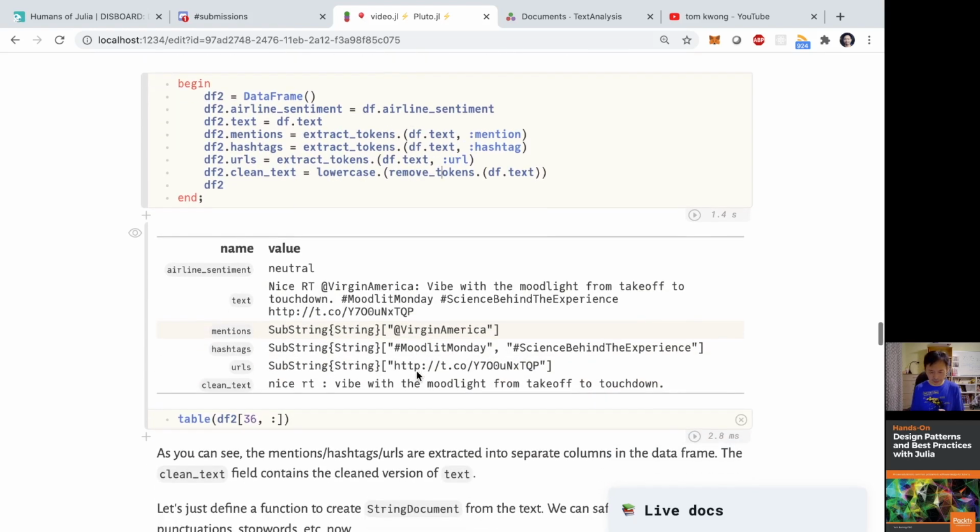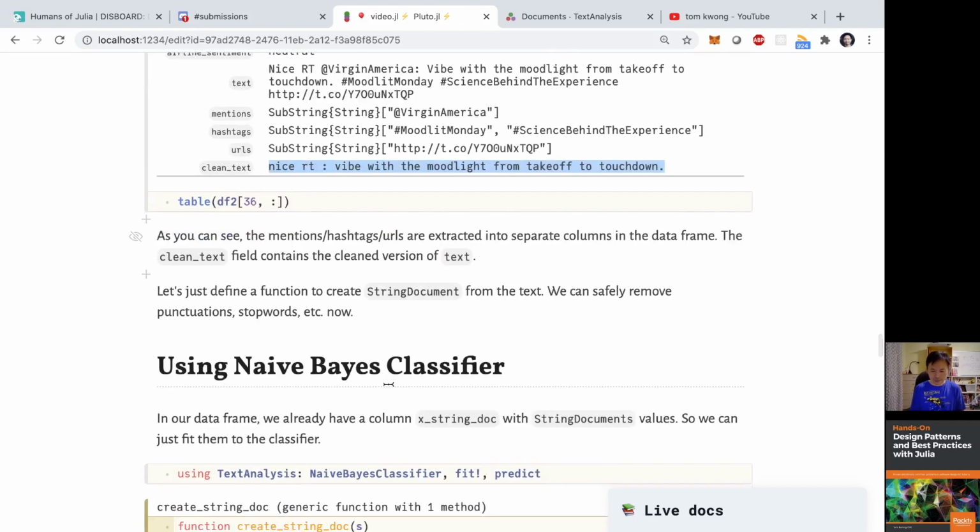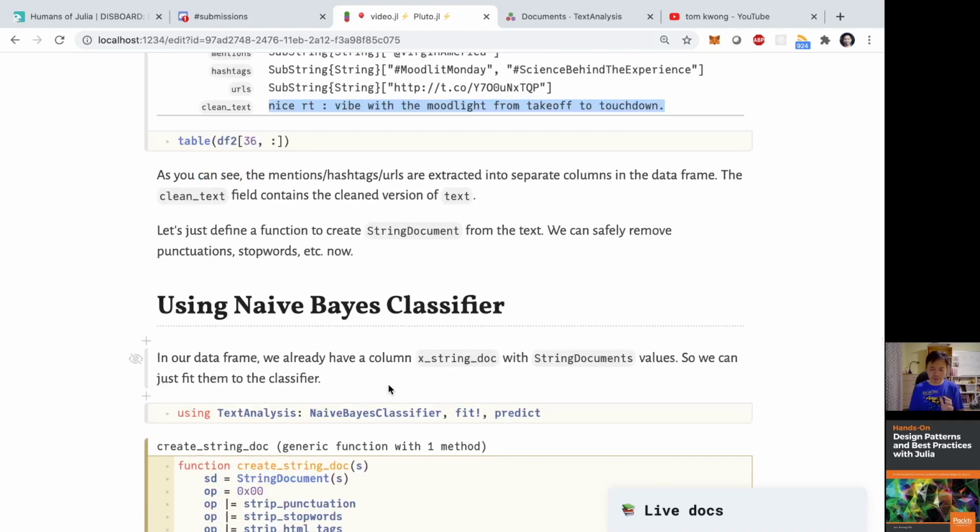As you can see here, record 36 now has mentions and hashtags and URLs all separate. And the clean text is left with a more reasonable text that we can do further processing on. So now with this df2 data frame, I'm going to go on and train my classifier.